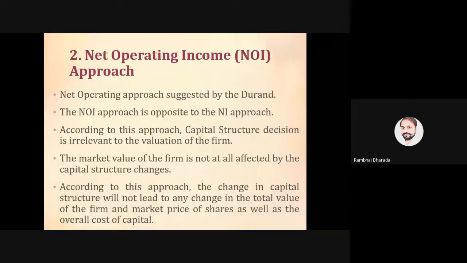Let me explain this point in detail. Suppose a company is earning a good amount of profit. Now the company is using more debt. So in that case, what happens? If the company uses more debt, it means the company will take some loans, or the company issues debentures.